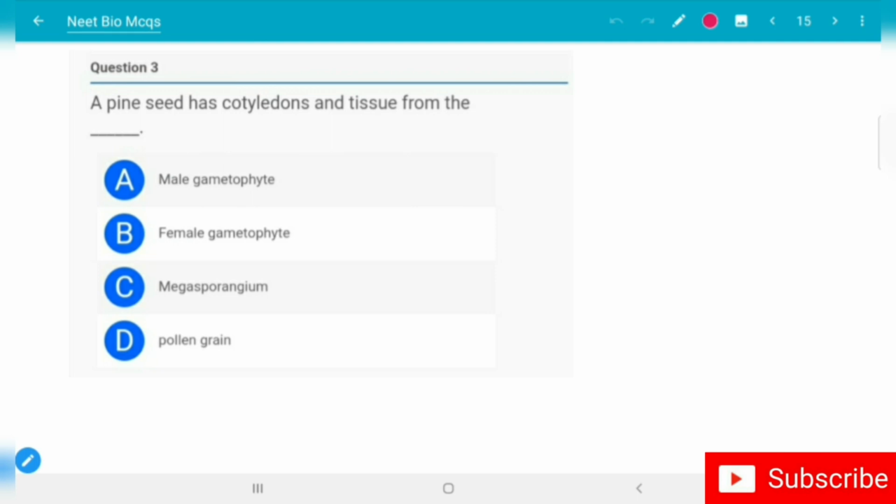A pine seed has cotyledons and tissue from the: option A, male gametophyte; option B, female gametophyte; option C, megasporangium; option D, pollen grain. The correct answer is option B, female gametophyte. Let's move to the fourth question.